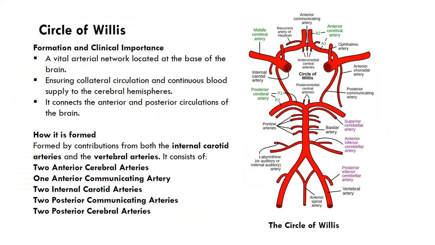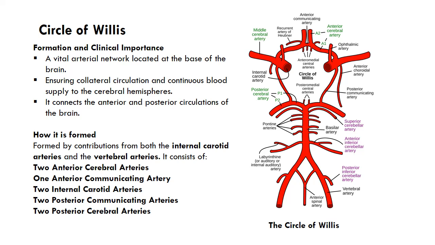Circle of Willis, formation and clinical importance. The circle of Willis is a vital arterial network located at the base of the brain, ensuring collateral circulation and continuous blood supply to the cerebral hemispheres. It is a polygonal arrangement of arteries that connects the anterior and posterior circulations of the brain.